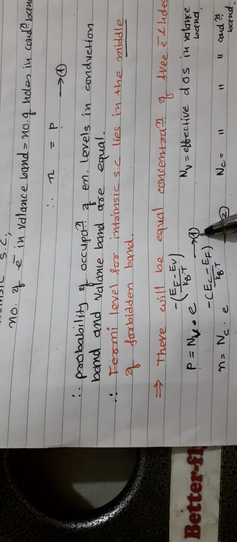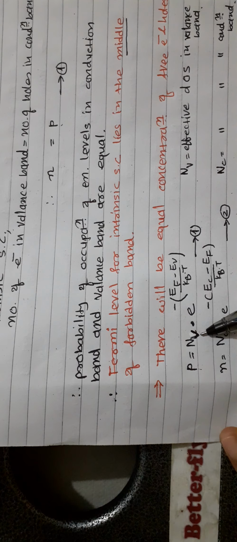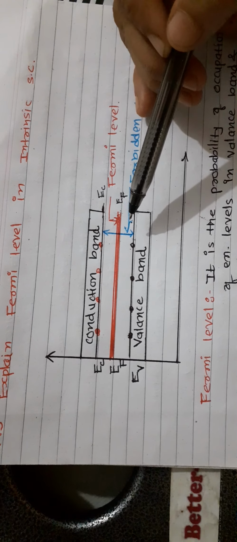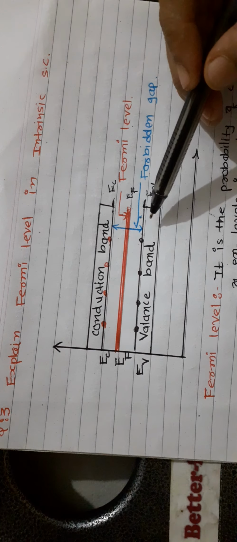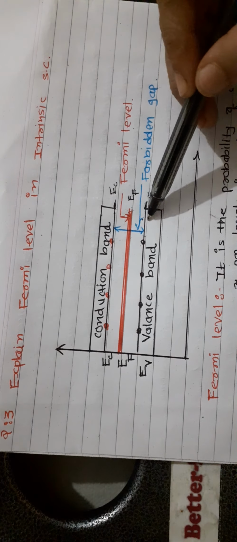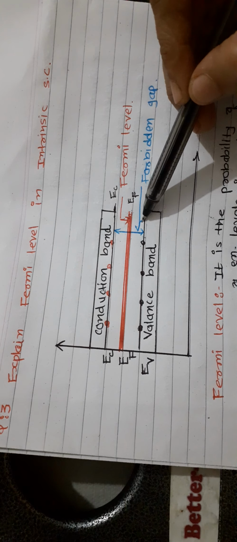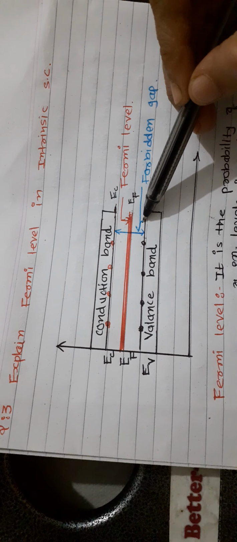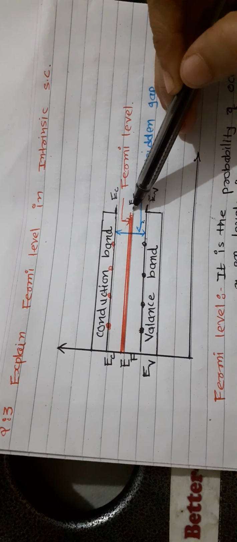From equation 1 we can say that the number of holes in the valence band depends on the effective density of states in the valence band and the distance between the Fermi level and the valence band. Same way, the number of electrons will depend on NC, the effective density of states of the conduction band, and the distance between the conduction band and the Fermi level.